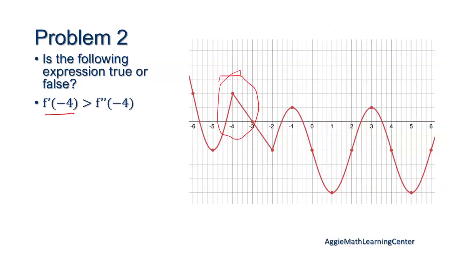What's our slope at that point? You can't determine. Right, yeah, it's undefined just because it's a sharp edge. So we can't really say anything about this expression. I guess you can maybe say it's false, but it's just undefined.